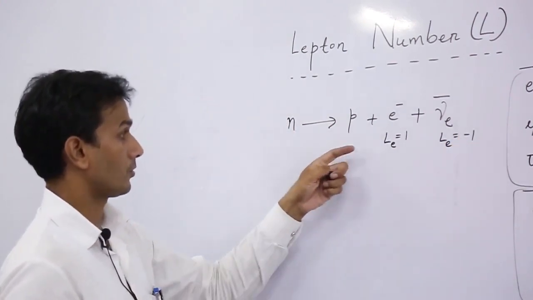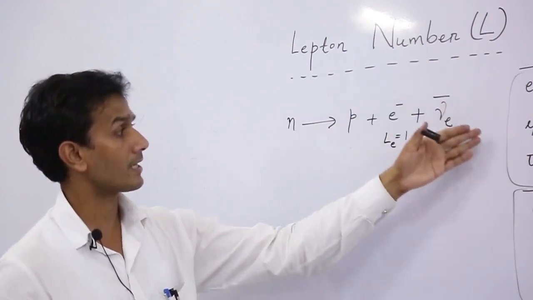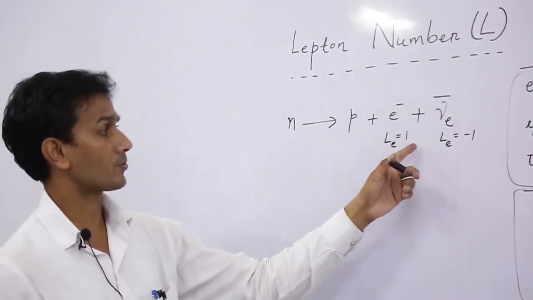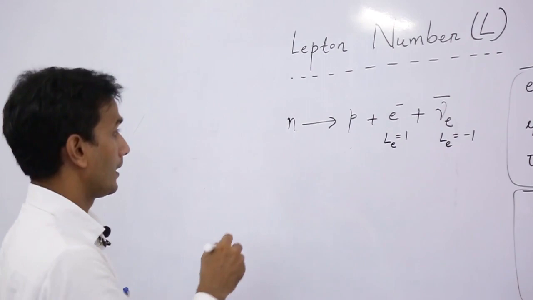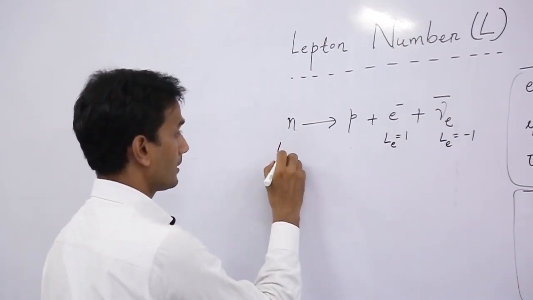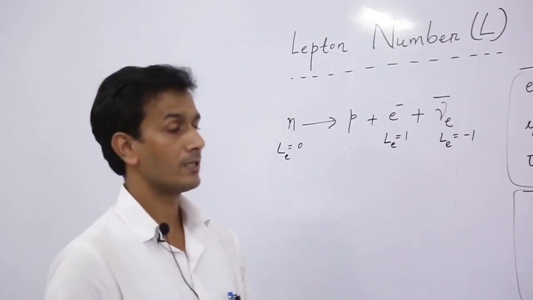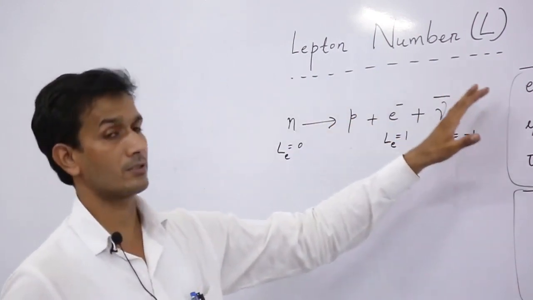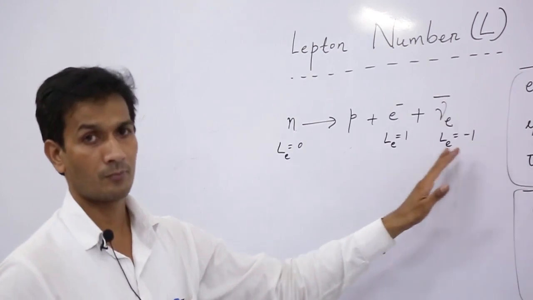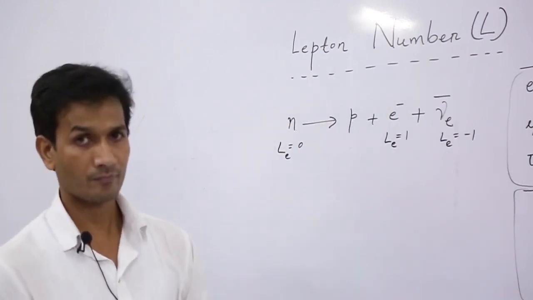So on the right hand side it is +1 and -1, so it is 0, and on the left hand side also this is 0. So here we can see that lepton number is conserved in this decay.